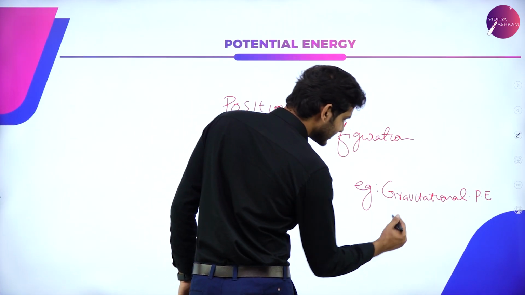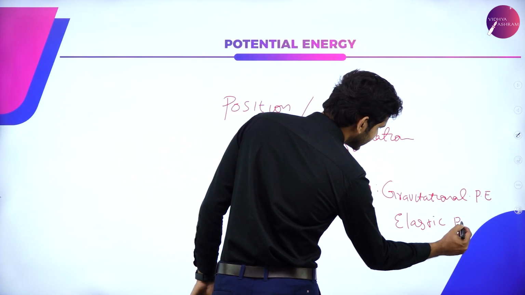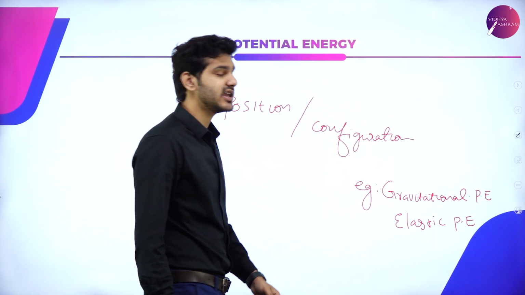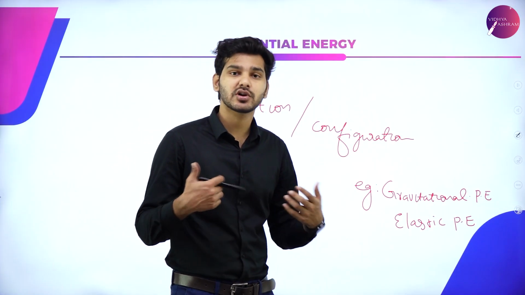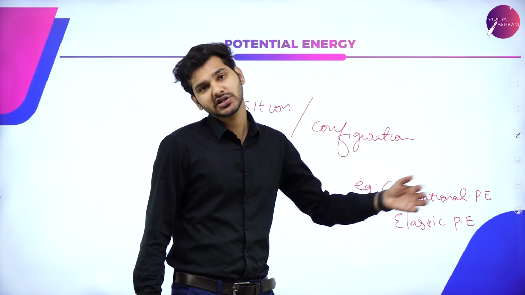Now the next thing is elastic potential energy. That is, in the case of a spring, a stretched out rubber band, or a stretched out bow. That is known as elastic potential energy.